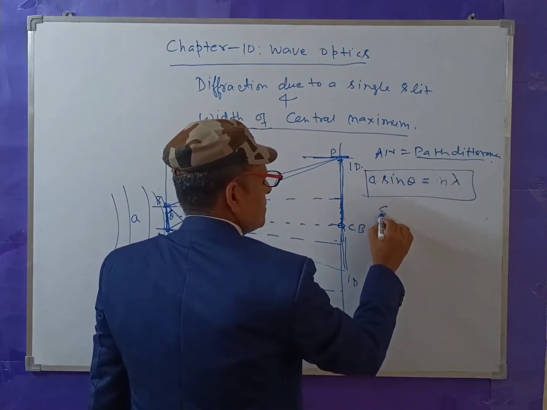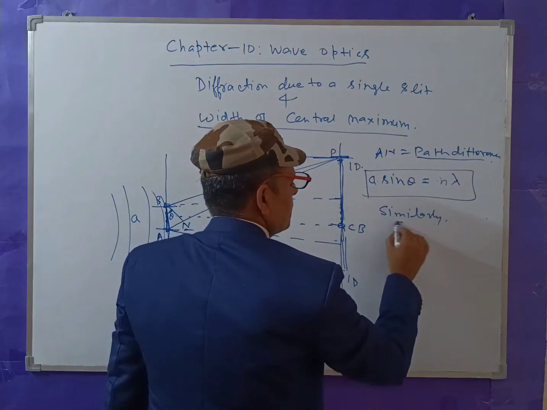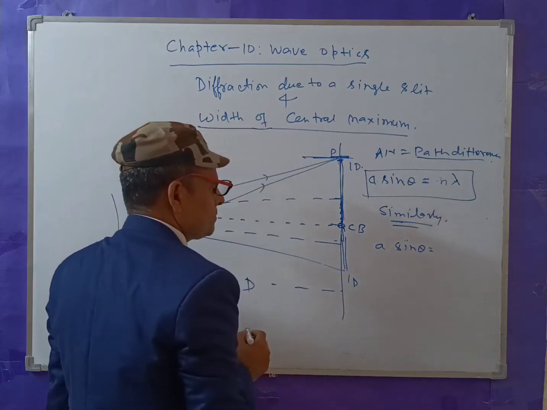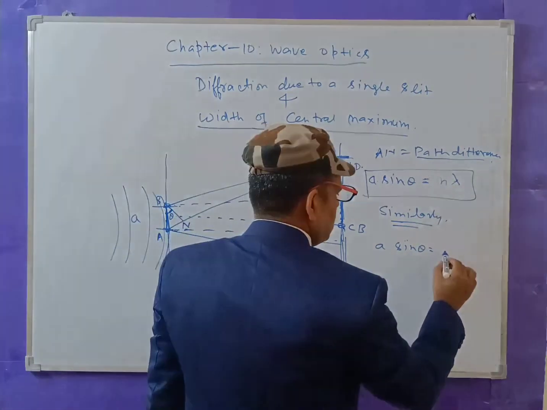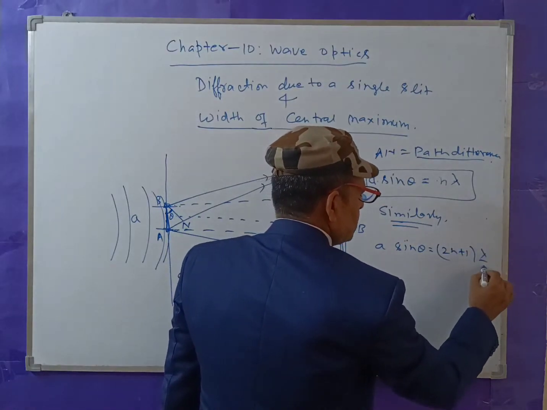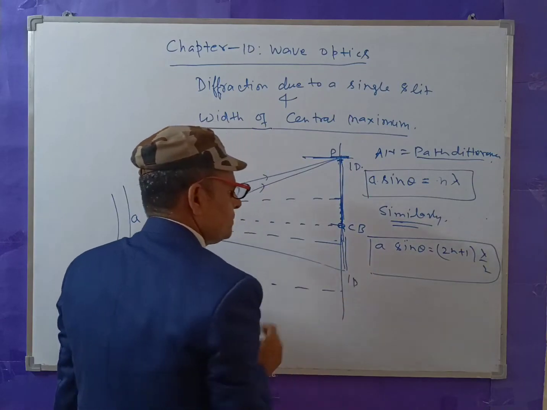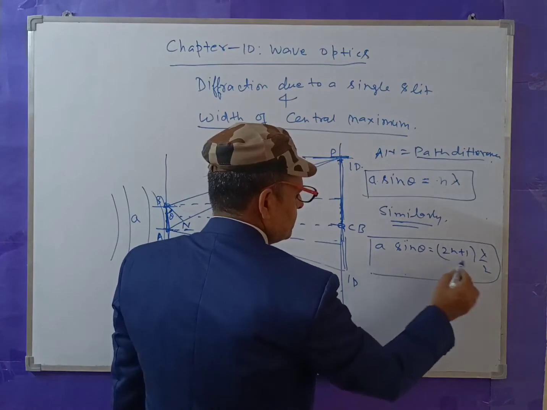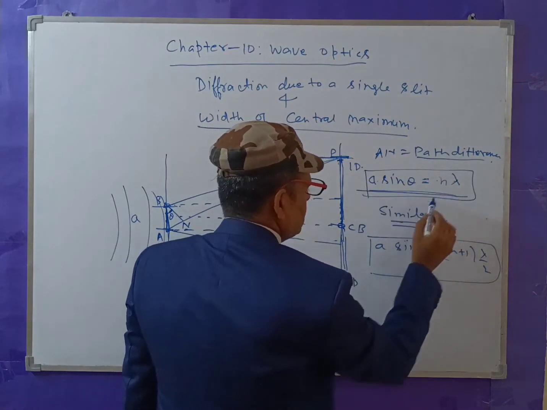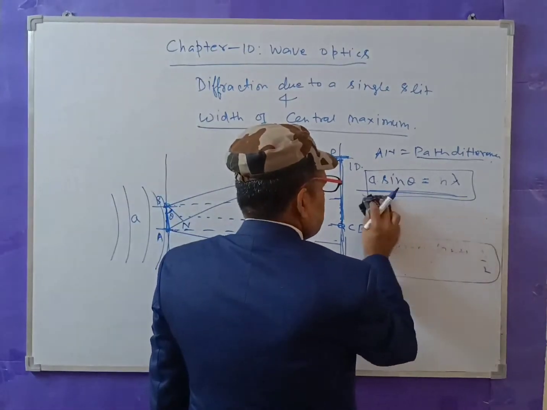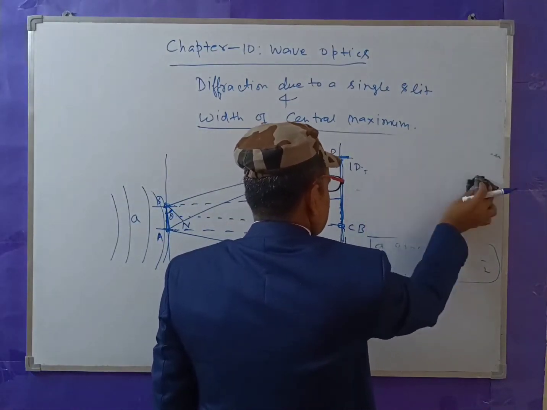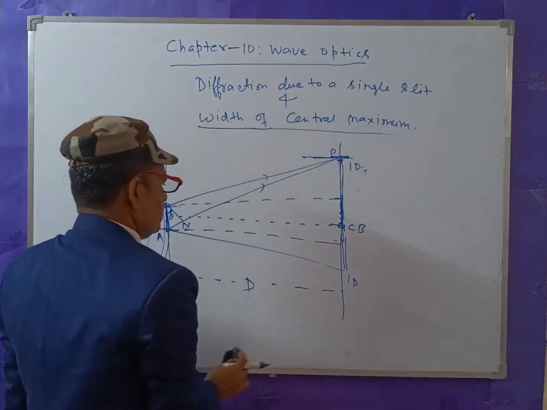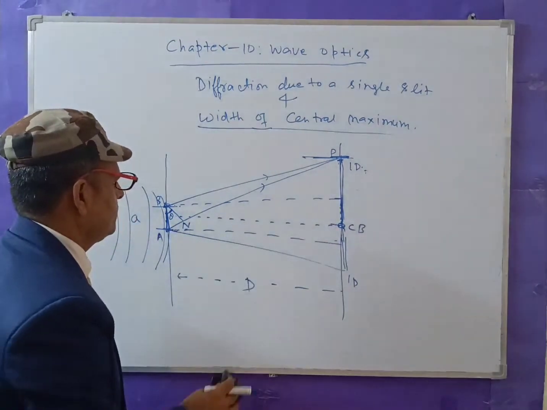Similarly, for the nth bright, that will be (2n plus 1) lambda by 2. This will be the condition here. This is for the nth bright, and this is for the nth dark. So now we have to calculate here, but before that, it is very necessary to calculate the width of the central maxima.